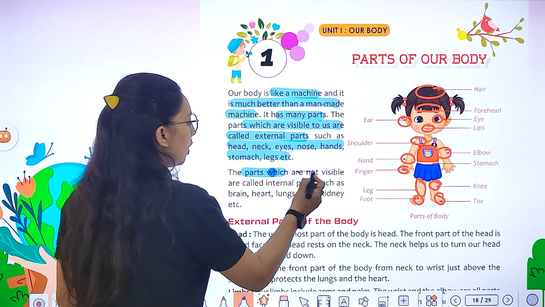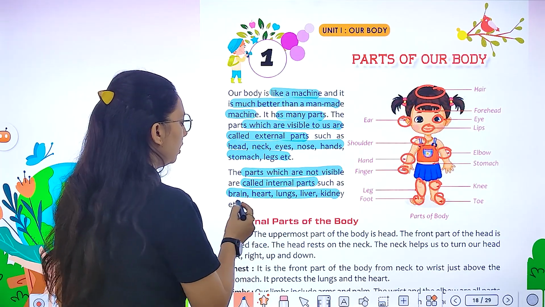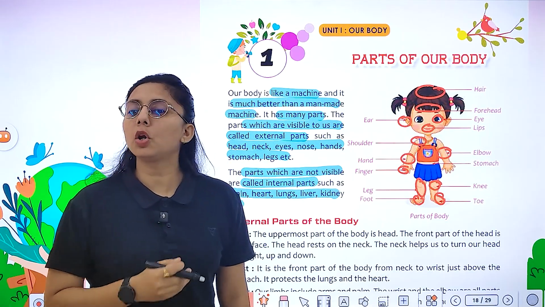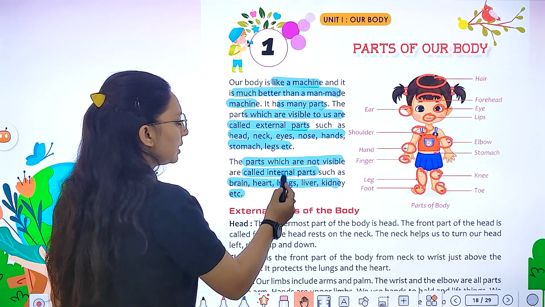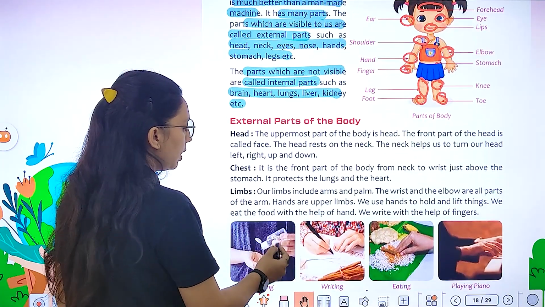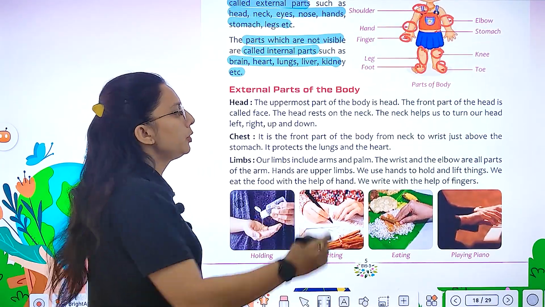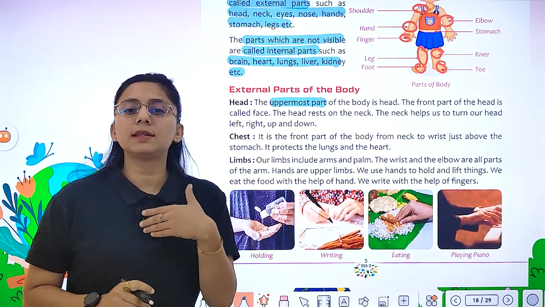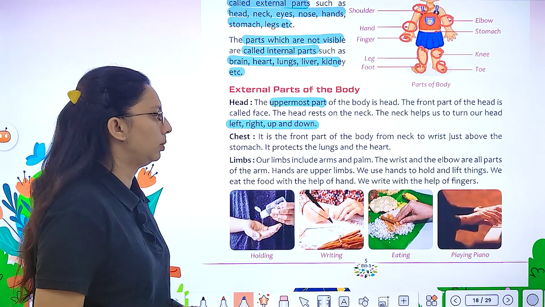The parts which are not visible are called internal parts. Right? Like brain, heart, lungs. We cannot see them, but they work inside our body all the time. Right? So let's see the external parts of the body. Head, if we talk about it, is the uppermost part of the body. जो front part होता है उसको हम face कहते हैं. And the neck helps us to turn left, right, up and down.